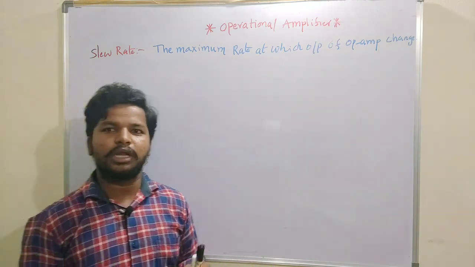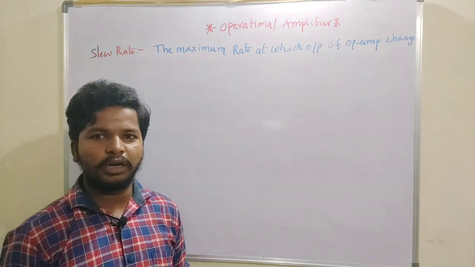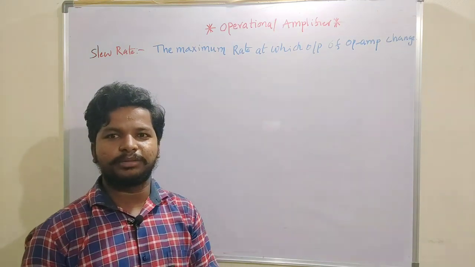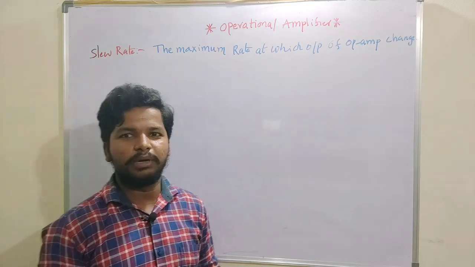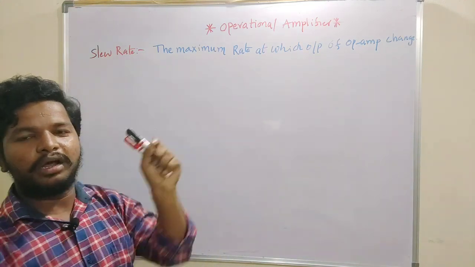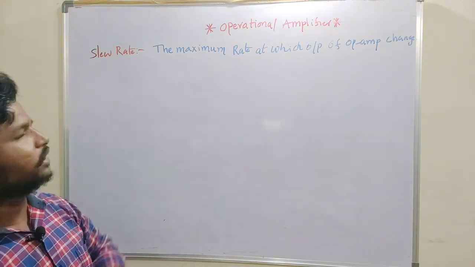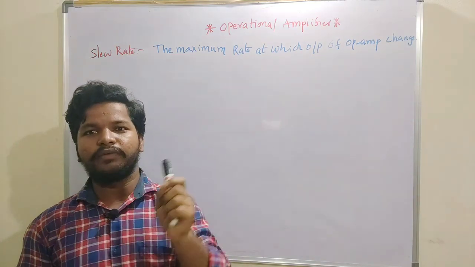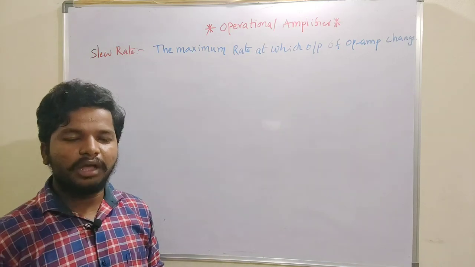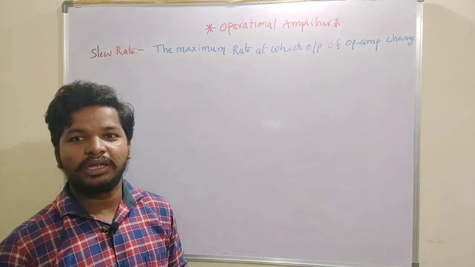Till now we have discussed about the ideal characteristics of operational amplifier, and we have assumed that the given operational amplifier is ideal and accepts the infinite bandwidth of the signal. But the slew rate is one of the non-idealities of a given operational amplifier. So the slew rate, by definition, is the maximum rate at which the output of operational amplifier can change.